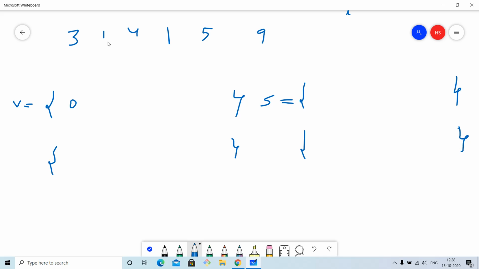Then at position 1, we are keeping only increasing, and 3 and 1 are decreasing. Since a of 0 is greater than a of 1, we will remove this 0 and put 1 here.